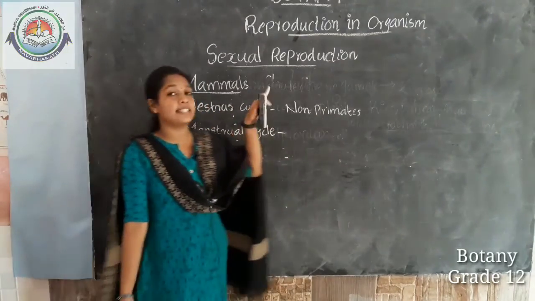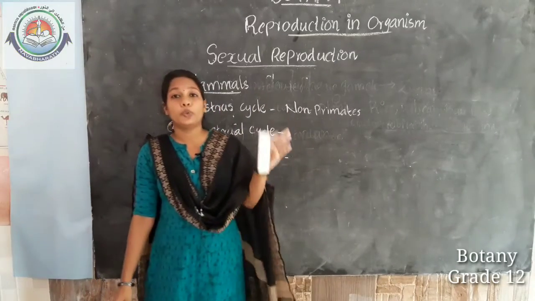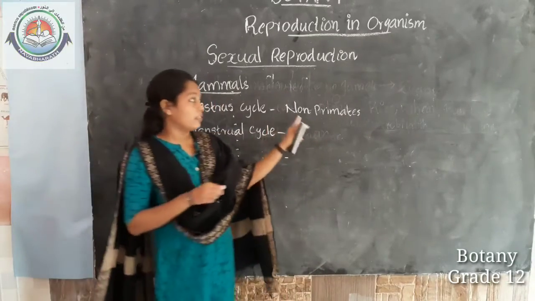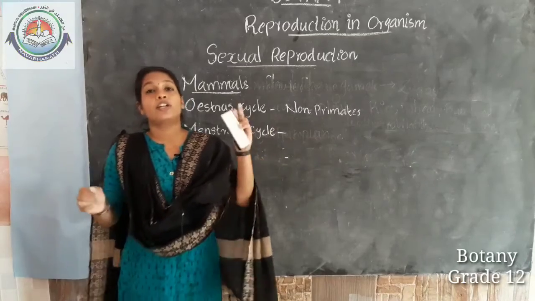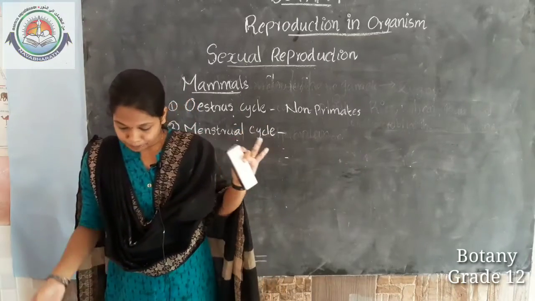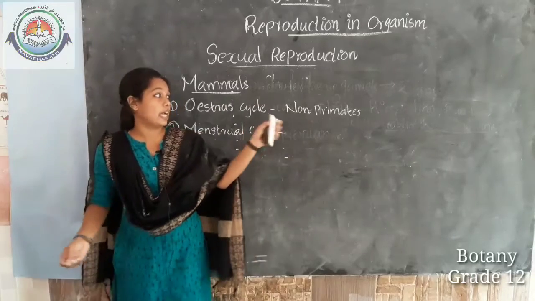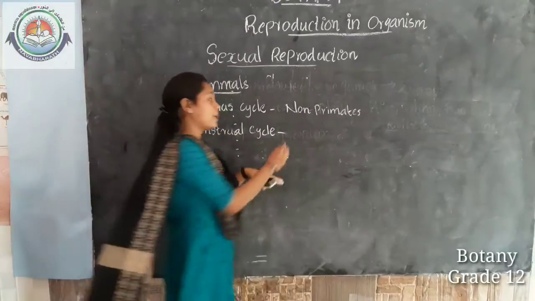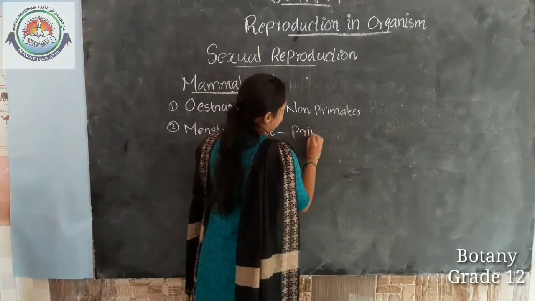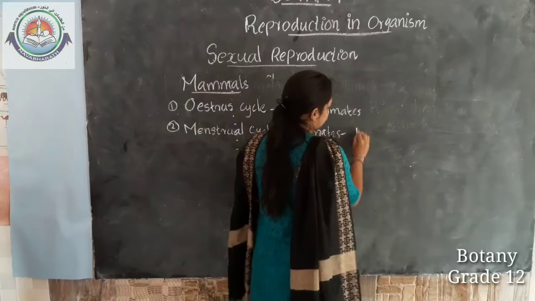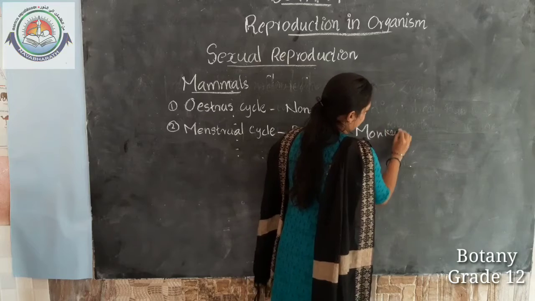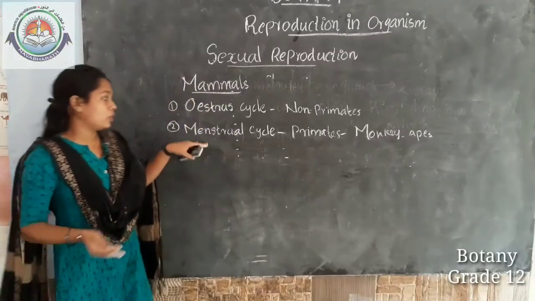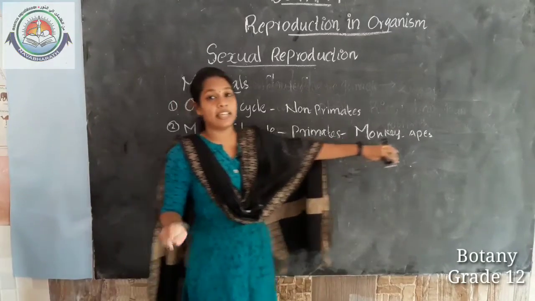So, the estrous cycle is the cyclic changes that occur during the reproductive phase of non-primate organisms. The examples of non-primate organisms are dog, sheep, cow and rat. And the menstrual cycle occurs in primates like monkeys, apes, and human beings.